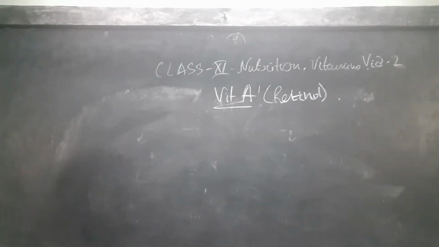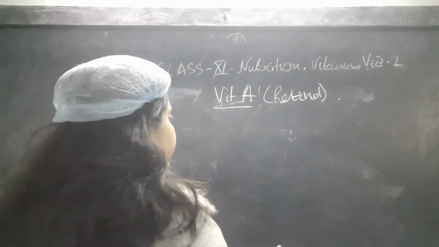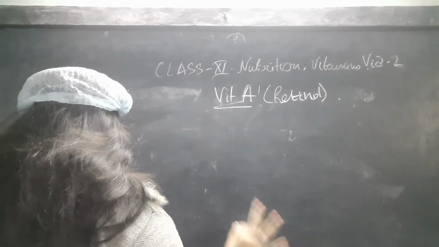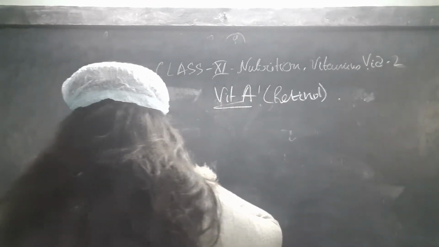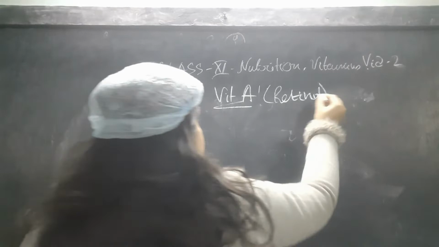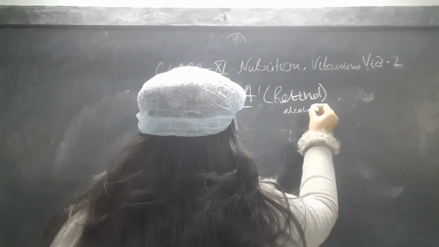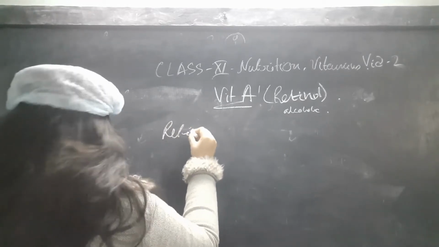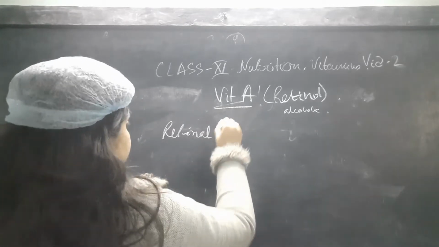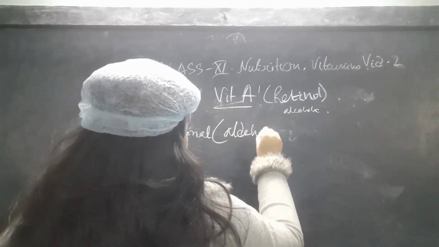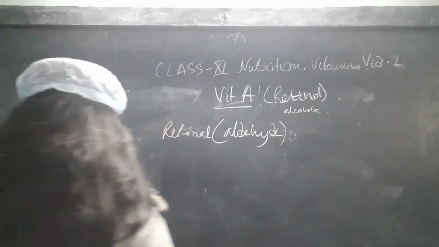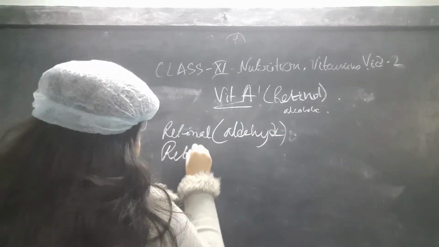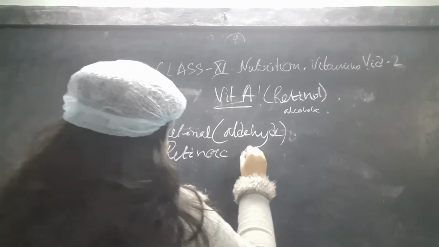In the chemistry of vitamin A, it can be found as three types of compound. One is retinol, which I already told you, and this is obviously the alcoholic form, and the others are retinal, that is the aldehyde form, and retinoic acid, that is the acidic form.